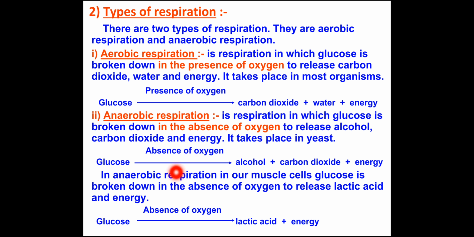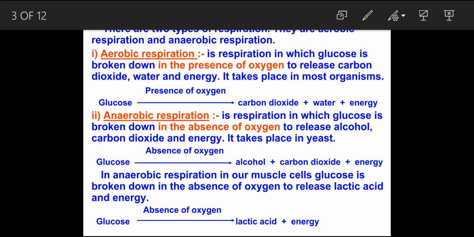In anaerobic respiration in our muscle cells, glucose is broken down in the absence of oxygen to release lactic acid and energy.